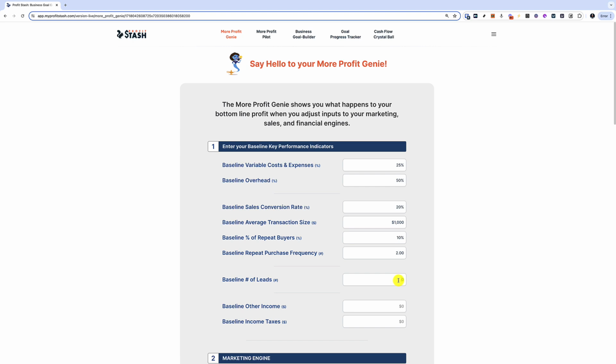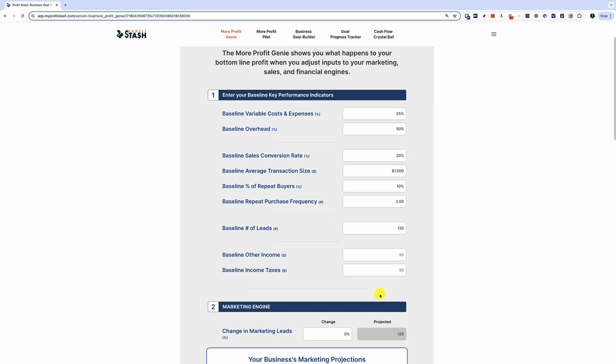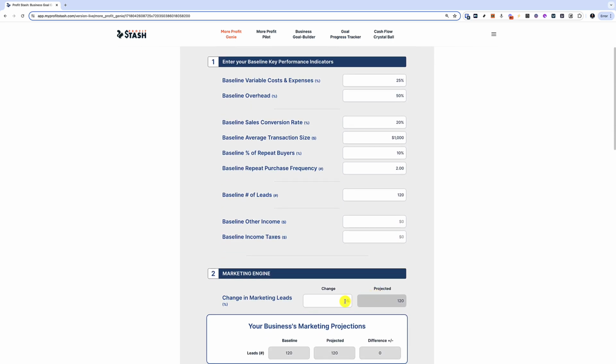I'm going to pick a nice round number that's random. Let's just do 120. Okay, 120. And then we'll skip baseline other income and income taxes for now. Let's skip them, I think it'll simplify the analysis. Yeah, I agree. Okay, cool.